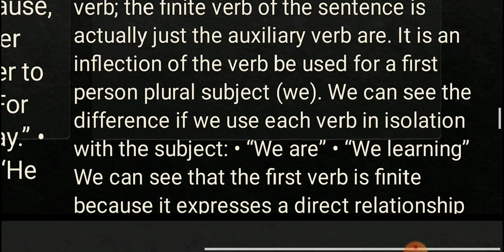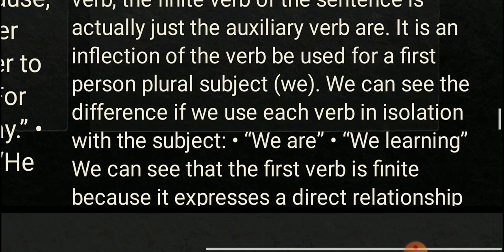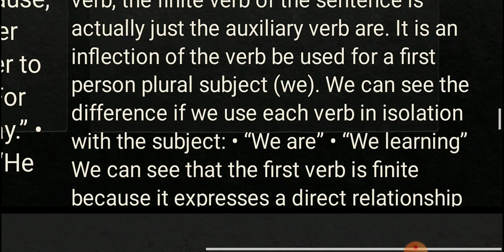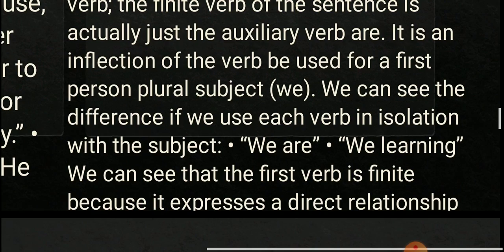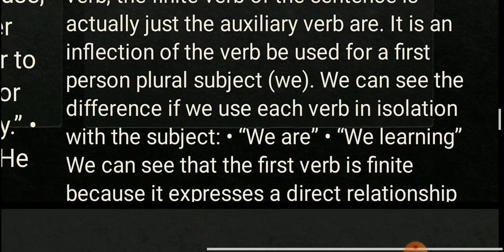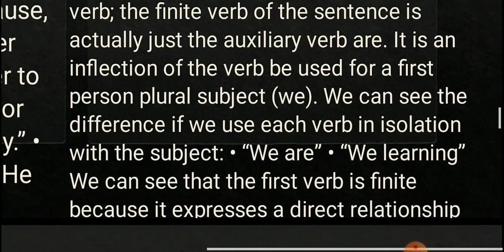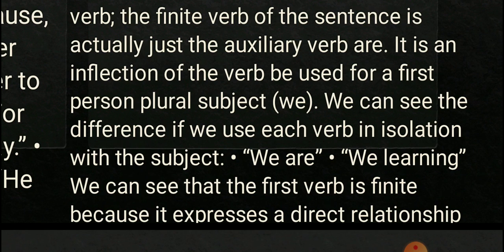For example, we are tired, we are almost there, we are a large group. So we are is the right form, and are can be considered a finite verb. The second verb, that is learning, cannot make such a sentence and is so not finite.